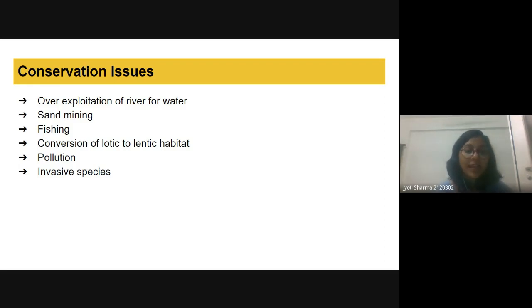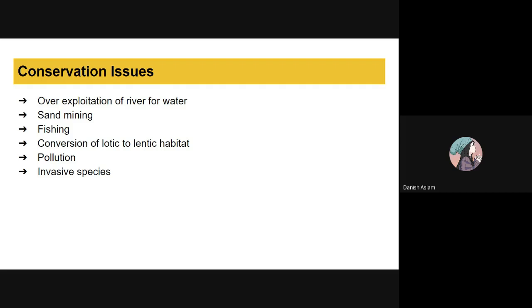Okay, the sand mining. Can you talk more about the sand mining, Danish? What is sand mining? Where does it happen? Basically, sand mining means extracting sand from the bed of the river. So it creates a lot of environmental hazards near the river.